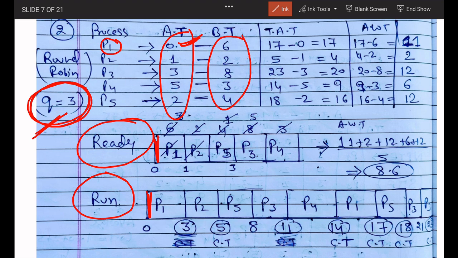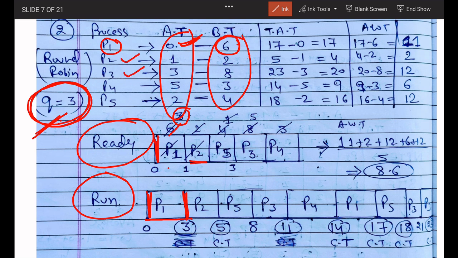P1 has total timing of 6, but according to round robin I can give only 3 timing. So out of 6, I have given 3 time to P1. So 0 to 3 I have given to P1. At timing 3, P2 also came and P3 also came.